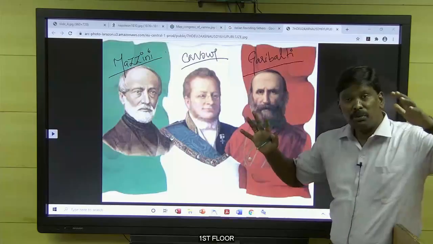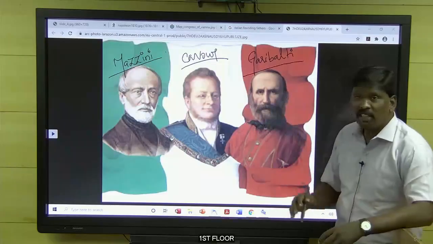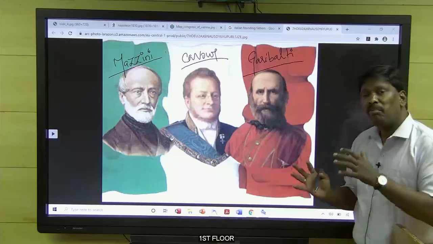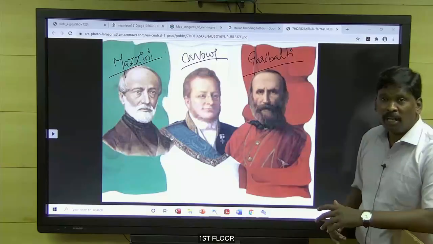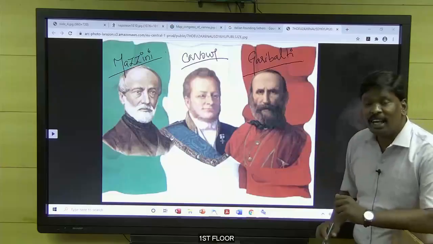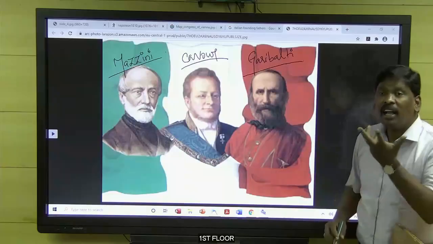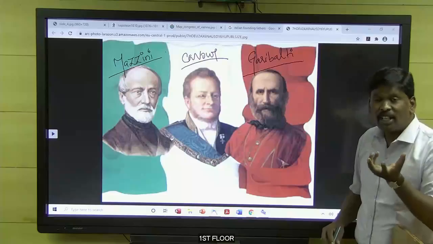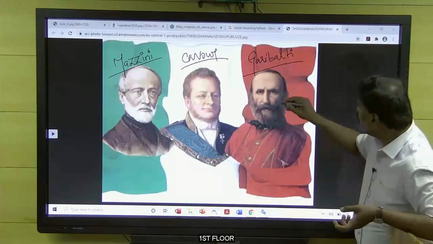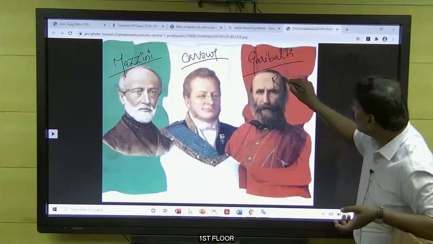There were huge numbers of followers for Garibaldi the revolutionary. What was the organization started by Garibaldi? The organization started by Garibaldi was the Red Shirts.